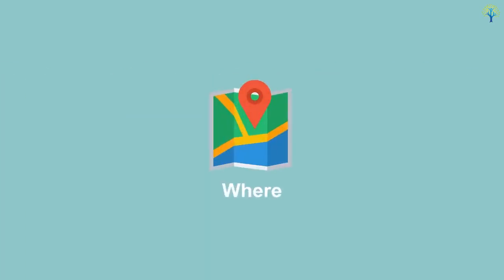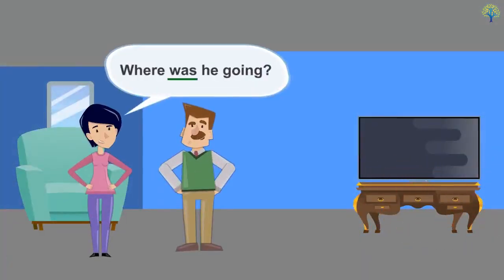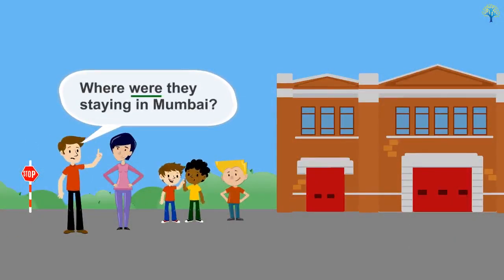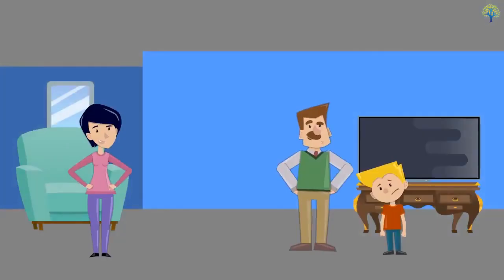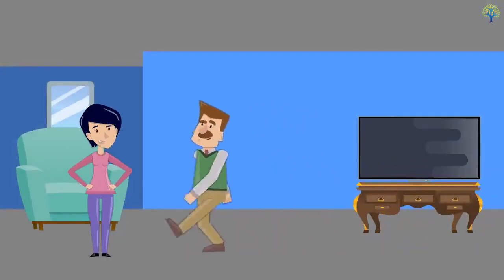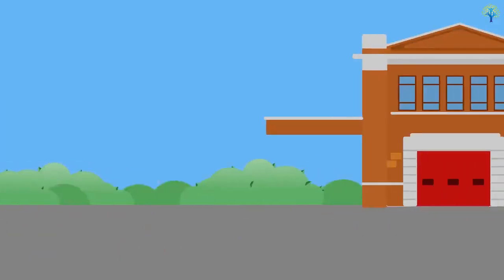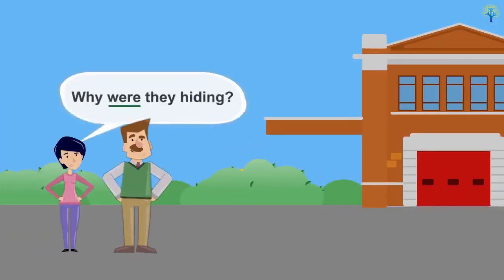Use where to get more information about a place. For example, where was he going? Where were they staying in Mumbai? Use why to get more information about the reason. For example, why was he crying? Or, why were they hiding?